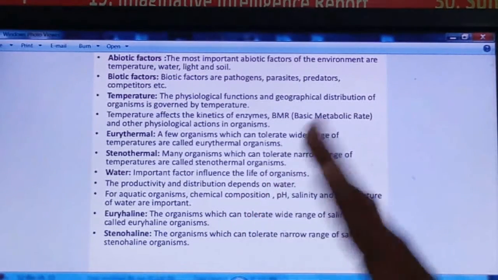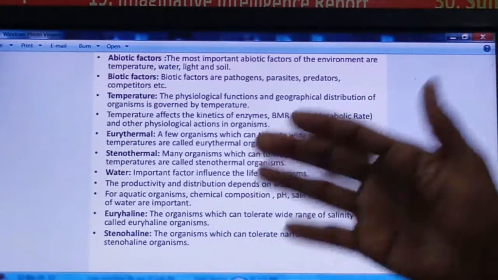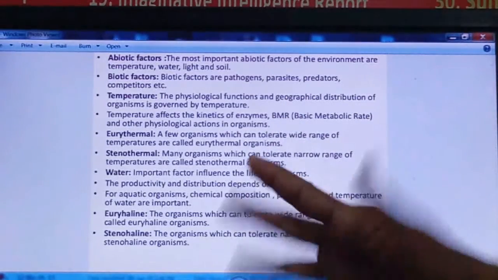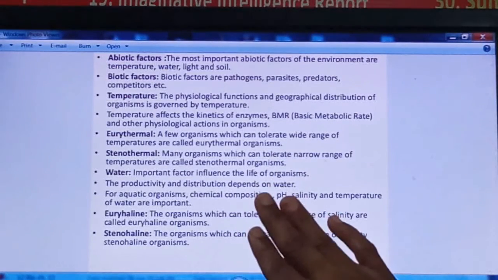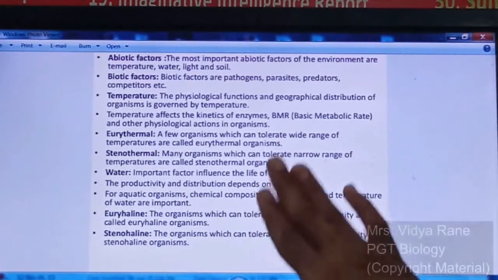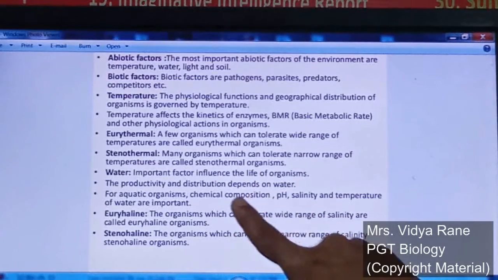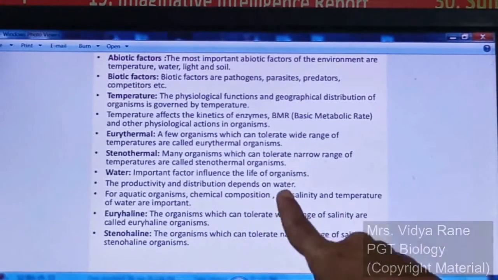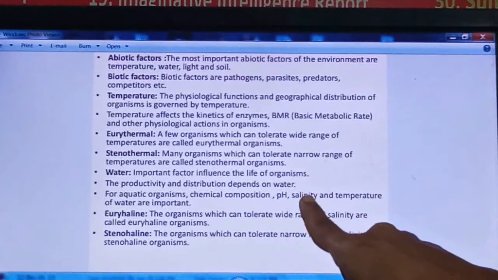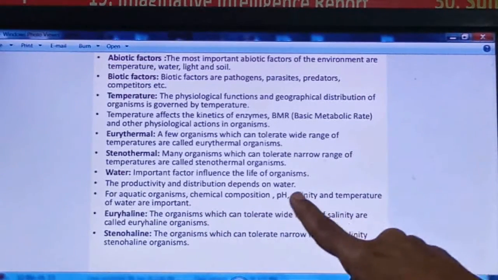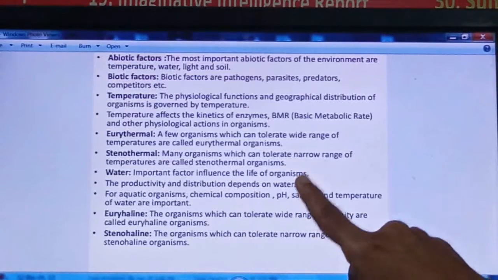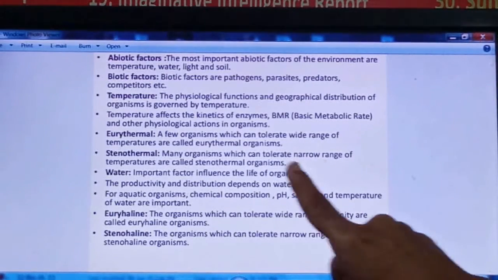Now you will say that the aquatic organisms are living in the water, so they don't need water. No, it's not like that. The aquatic organisms are living in the water, but of that water, what is the chemical composition, what is its pH, what is its salinity, what is its temperature, these are all factors which affect the organism as they are aquatic.